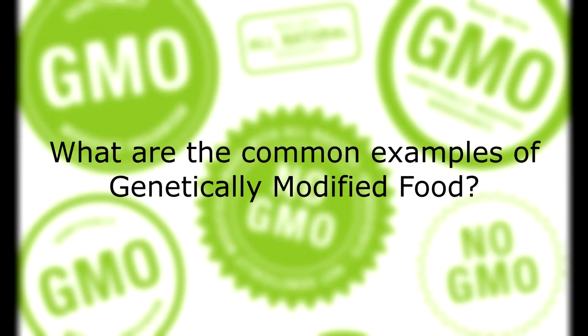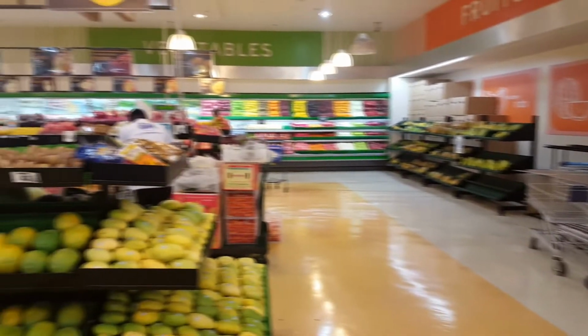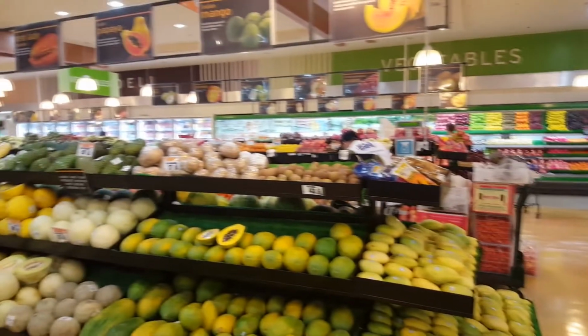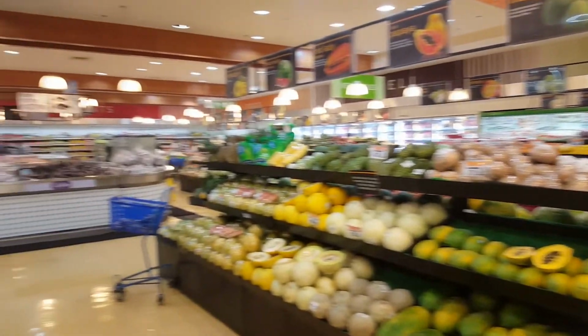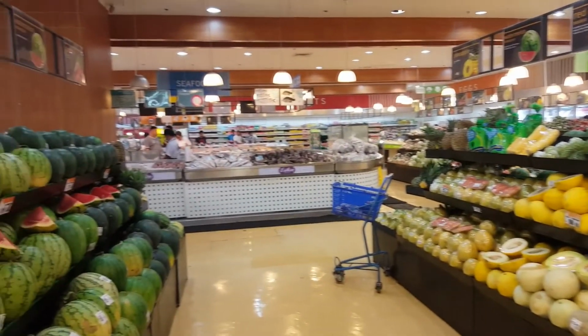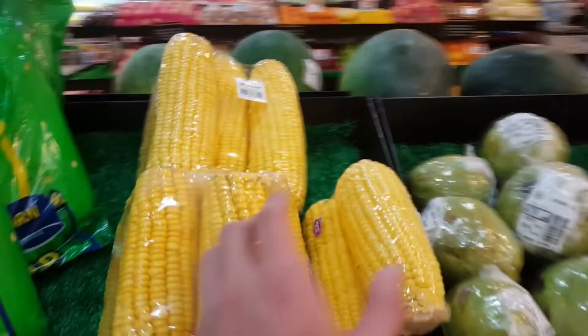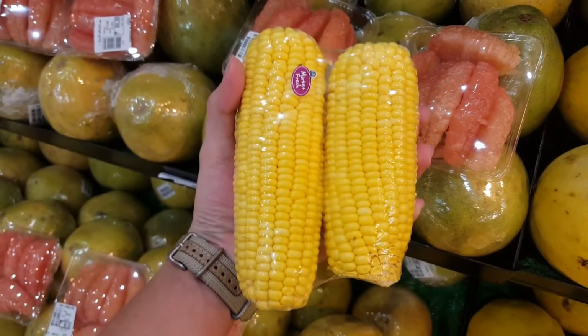What are the common examples of genetically modified food and how often do we eat them? These vegetables are grown organically, but the list of genetically modified versions of these foods is growing every day. One example of which is corn. This corn has been genetically modified to avoid blemishes and have no kernel out of place.